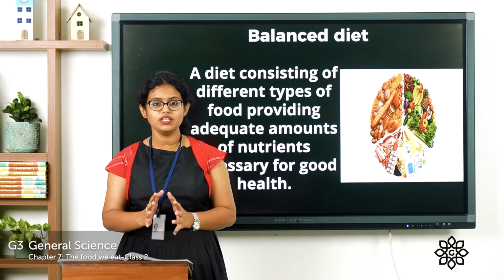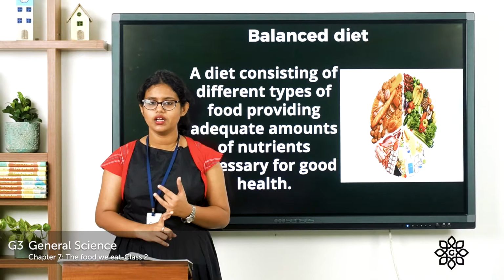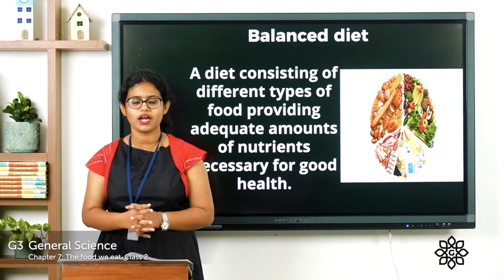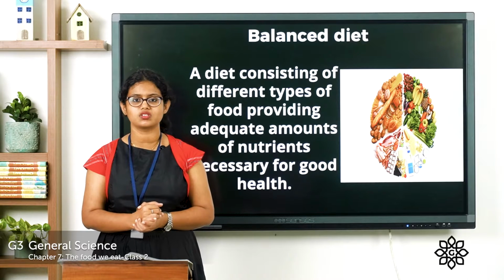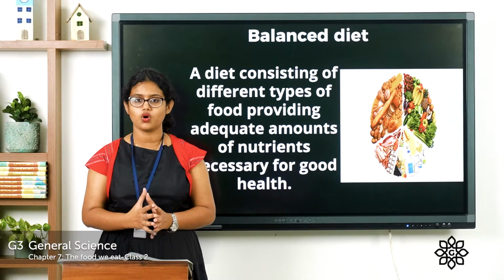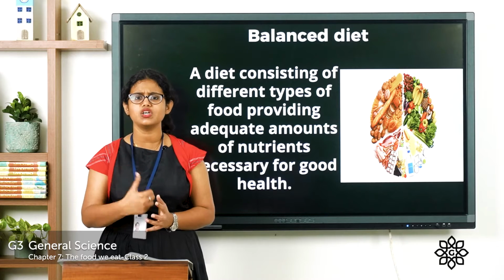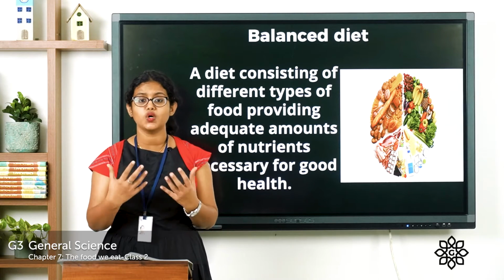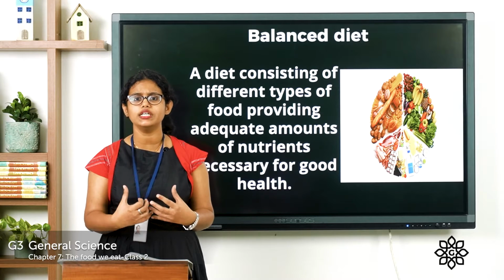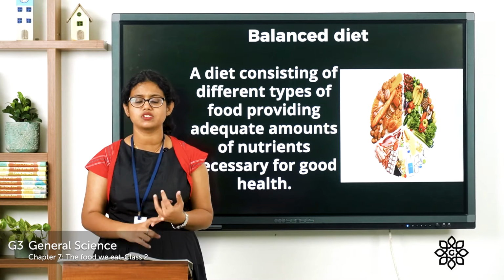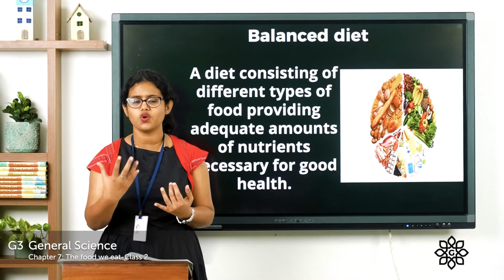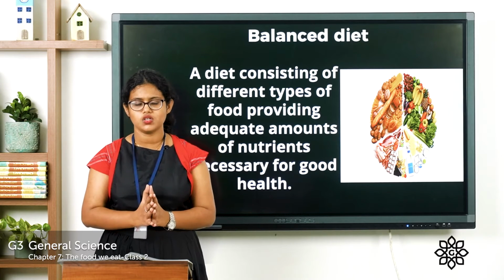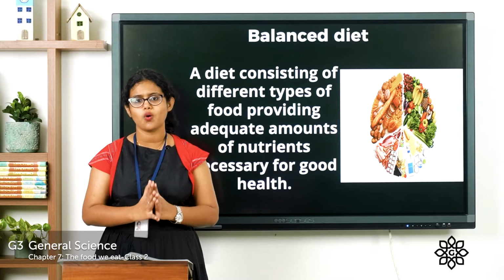So we are done with the chapter. We learnt about the importance of food. We learnt about the nutrients which are needed by the body. Then we learnt about the importance of drinking water. So we need to drink plenty of water in order to keep our body healthy and fit. As we all know, water helps our body in many ways. It helps in the free flow of blood, it helps to control the body temperature, etc. So we need to drink lots of water.